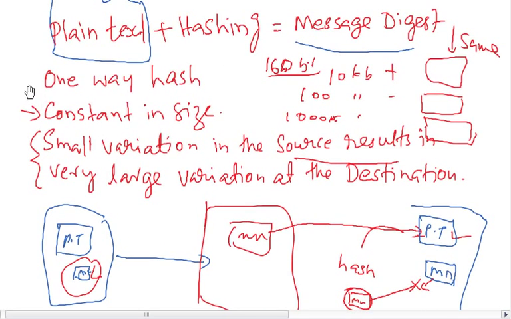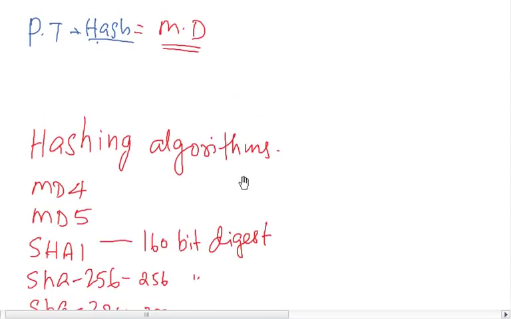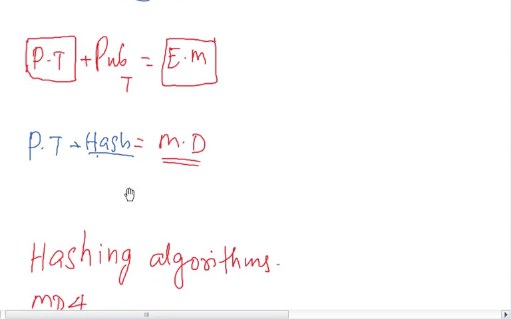So the hashing, as it is a one-way hash, is constant in size. The result of the message digest is constant in size, and a small variation in the source will result in a very large variation at the destination. This is what they have. So we'll come back to this.